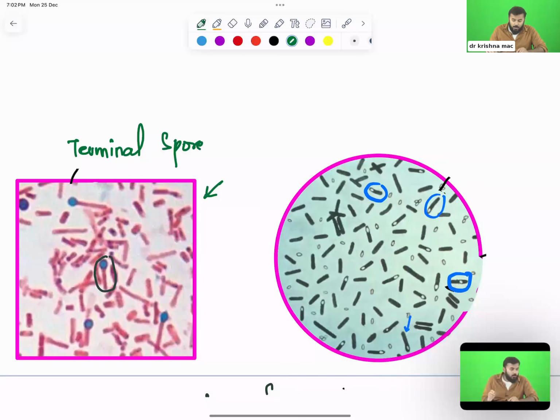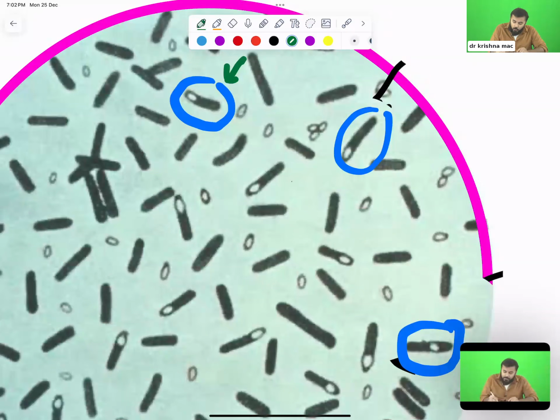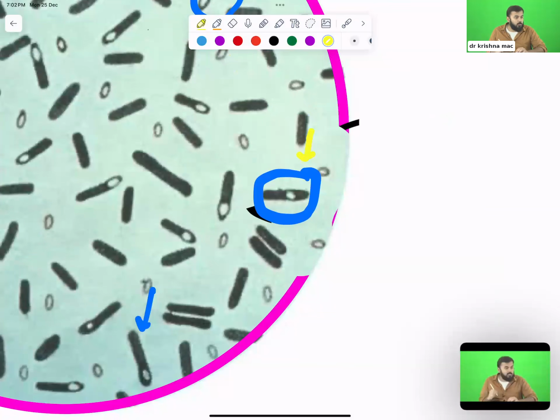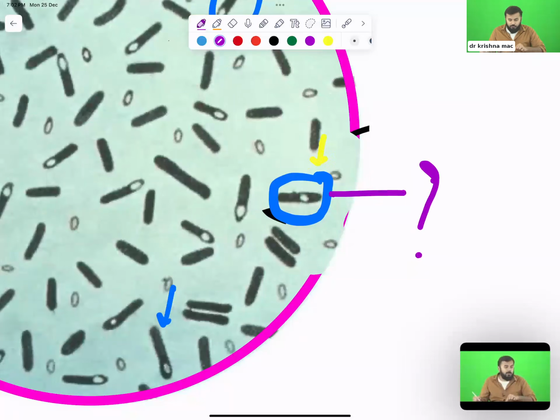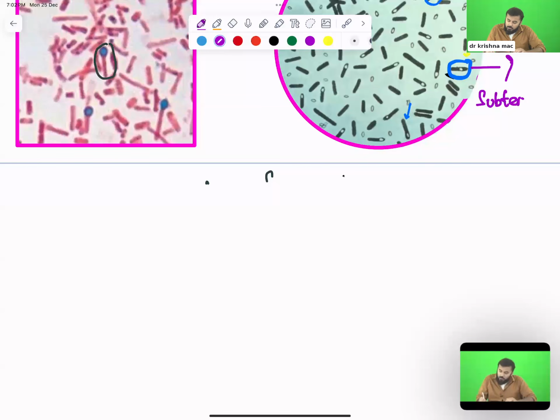Now look here as well, all of you look here. See, this is also having a terminal spore. But here, all of you look at this. What is this spore over here? This is called a subterminal spore. Very good. This is called a subterminal spore. Terminal spore and subterminal spore.